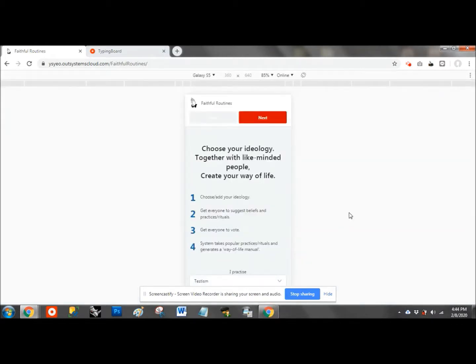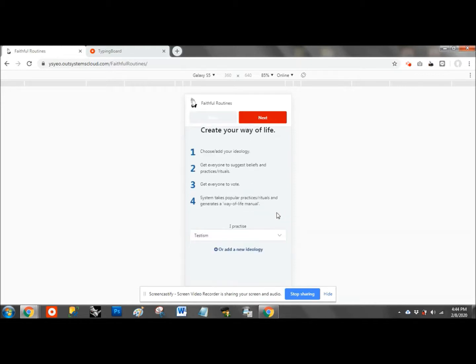This is the detailed demo of my routine co-building platform. I am now in mobile mode, so you can see that this web app is mobile responsive. This is actually a one-page website where sections are hidden as the user moves from step to step. On page loading, all the beliefs and practices under the selected ideology will be fetched. First we shall add this goal, ideology, worldview that your habits align towards.